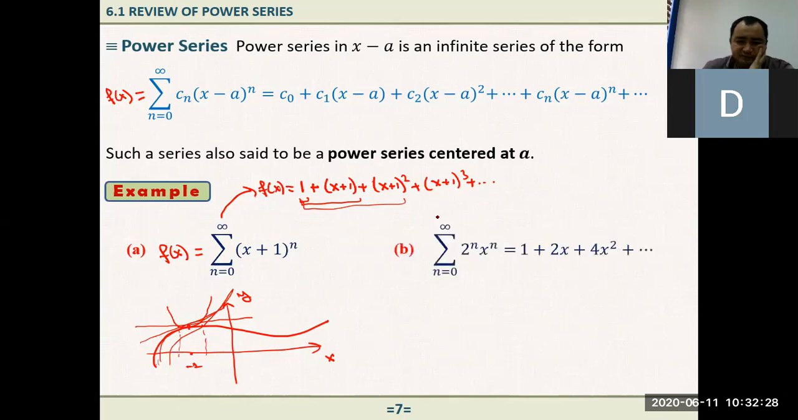Another example is here, where we have another power series representation of a different function: the sum of 2 to the power n, x to the power n, starting from 0 to positive infinity. As you see here, we have a polynomial function, just the powers of x multiplied by constants. When n equals 0, we have 1. If n equals 1, 2x. If n equals 2, 4x squared. If it is 3, 8x cubed. If it is 4, 16x to the power 4, something like this. It's just some examples for power series.